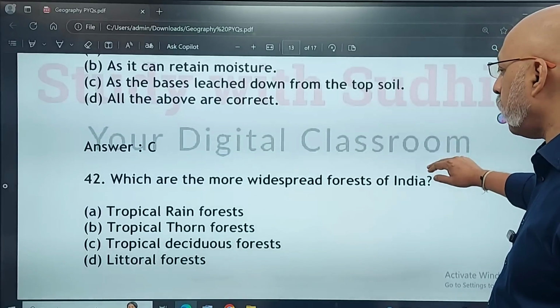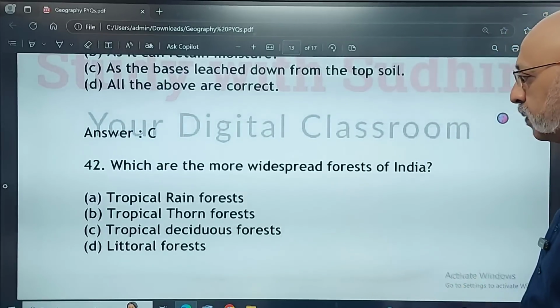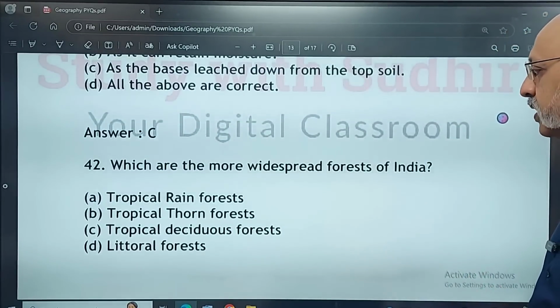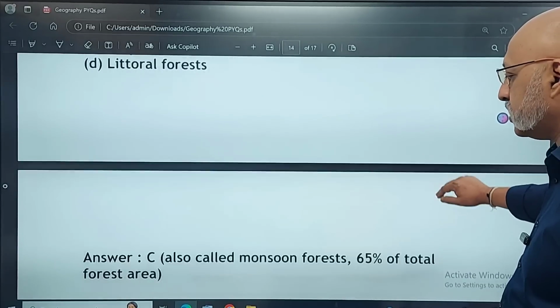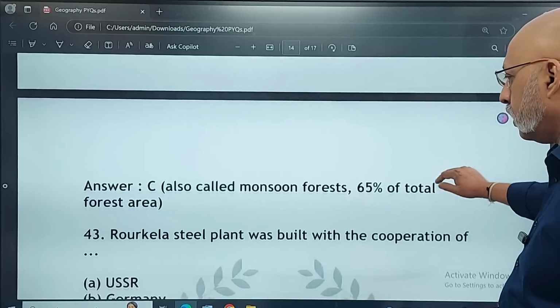Which are the more widespread forests of India? Tropical rainforest, tropical thorn forest, tropical deciduous forest, or littoral forest? The correct option is option C, the monsoon forest.